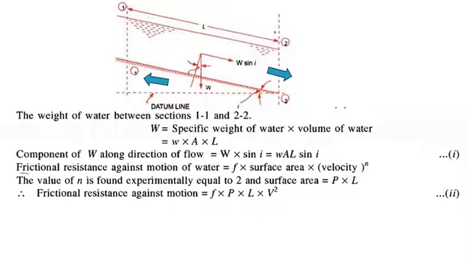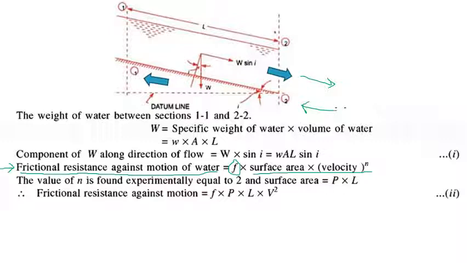Then we have the frictional resistance, which is against the motion of water. So motion of water is in this direction, so frictional force will be in the opposite direction. Frictional force is given by frictional coefficient f into surface area into velocity, the whole raised to n. Okay, that is the frictional resistance.